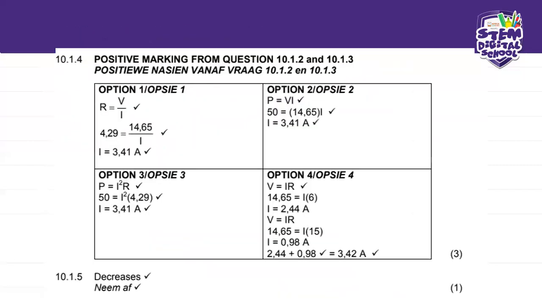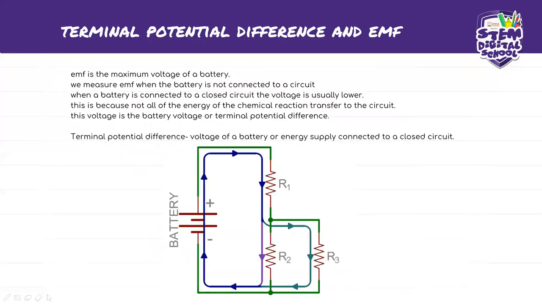That when the battery is connected, when you measure EMF, the battery is not connected to a circuit, which means your switch here would be open, which means there is no current flow. So when a battery is connected to a closed circuit, the voltage becomes usually very low. This is because not all of the energy of the chemical reaction transfers to the circuit. Because it's a battery and it's a mechanism of storing energy, not all of it gets dismissed out of the circuit.